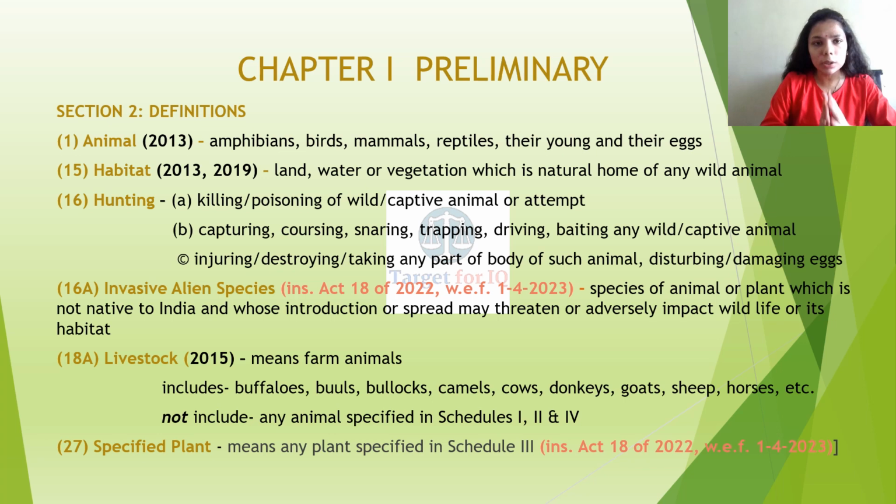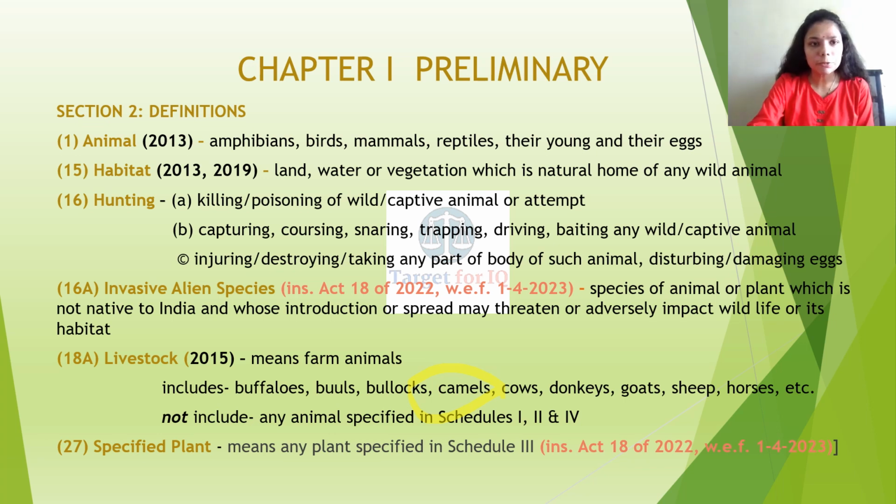I have added all the important questions which have been asked in previous years, as well as some important subsections from which there is a probability of questions being asked. So section 2, definitions, subsection 1, animal. Animal includes amphibian, mammal, reptile, their young and their eggs as well.